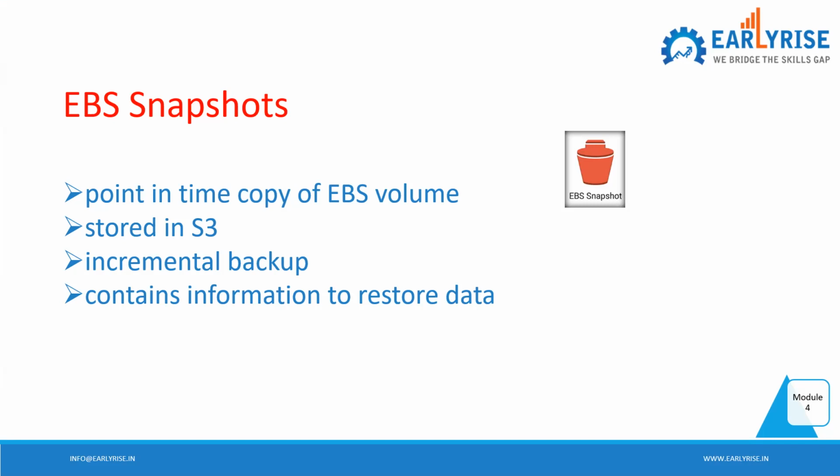So if it is kept in S3, I don't have to tell you that S3 is fully managed by AWS. S3 will be keeping data in a minimum of 3 availability zones. You have 11 nines of durability. You have this benefit, that benefit. Your data is safe. Your data is secure. So your EBS snapshot is going and sitting in S3, right? So you have peace of mind, right?